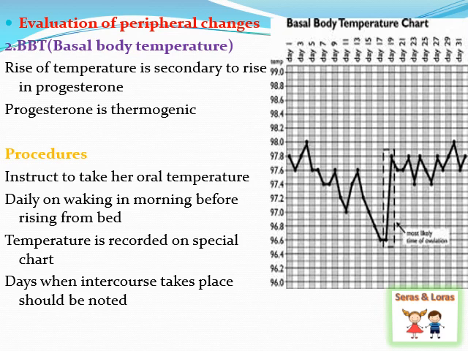I have made one chart here. You can see that there is a rise in the temperature during the 15 to 17 days, so the ovulation can happen between these times. Now the procedure: we instruct the woman to take the oral temperature daily on waking in the morning, before rising from the bed. She needs to note it on the chart just below the day. Then the days when intercourse takes place should also be noted; when they are having sex should also be noted in the chart.